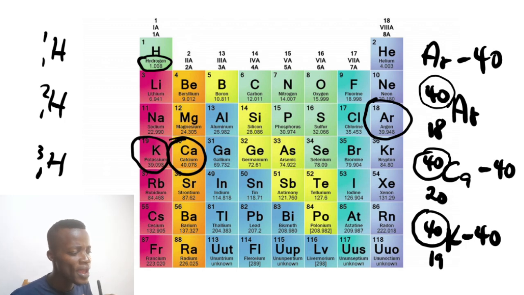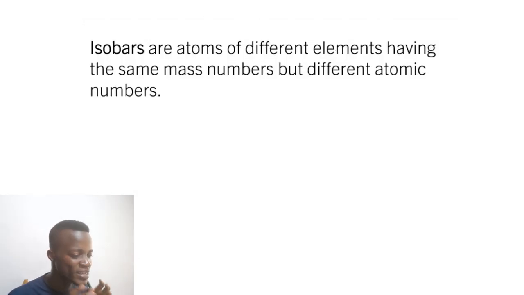So when we say isobars, isobars are atoms of different elements having the same mass numbers but different atomic numbers. Atomic number is the proton number. So the atomic number is different, but the mass numbers are the same for the atoms. Take note, we are referring to atoms, not elements. They are atoms of different elements. So if you don't understand what we mean, you need to take time and watch our video to understand the difference between atoms and elements.